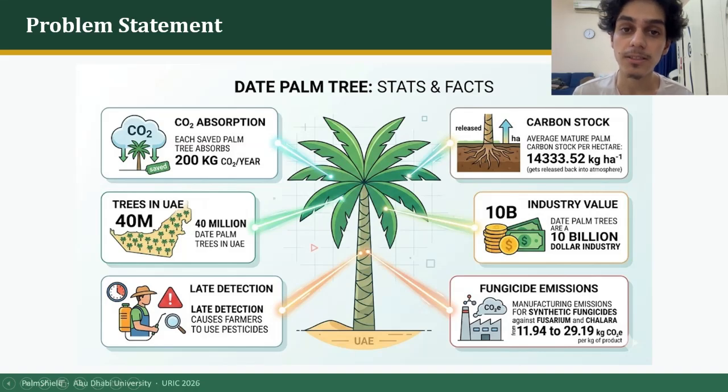And once these date palm trees get sick, an average farmer has to have a lot of time and a lot of expertise in identifying these diseases. And once the identification is too late, farmers have to resort to spraying pesticides which ruin the ground underneath the tree, and they themselves cause a lot of carbon dioxide to manufacture them. So our solution is to automate the process of identifying the diseases in date palm trees.